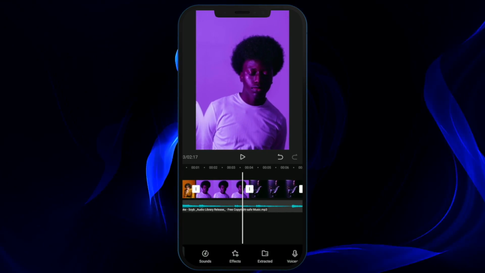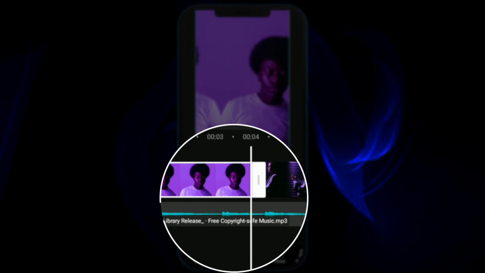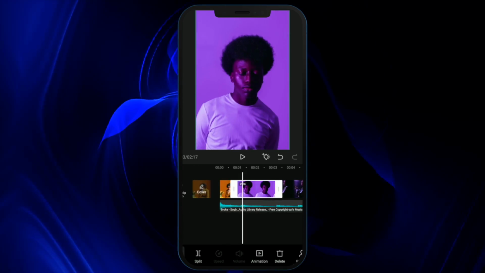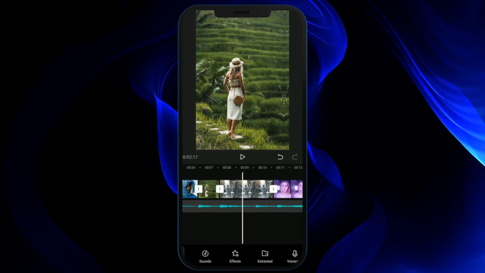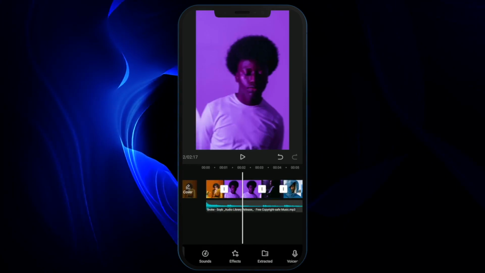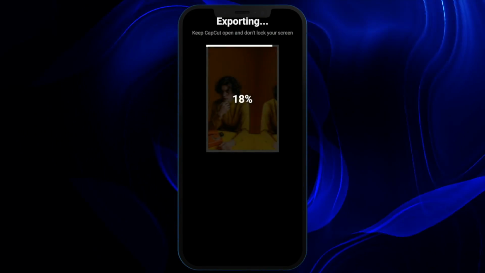here you can see selecting the next photo and then trimming it down according to the beat length. You can continue doing this for all of your images and make a really good synchronized pendulum effect. Once you're done with all the editing, you can simply export your video.